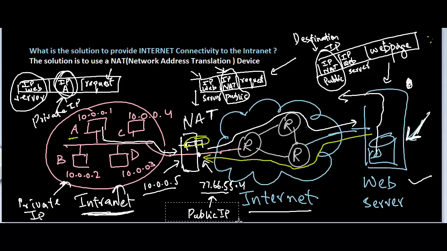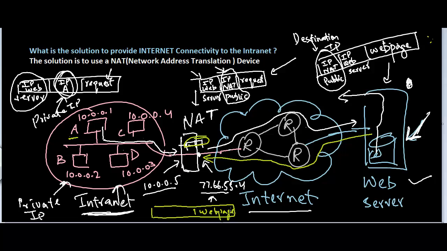Let me just clear up some space here. So it's going to create another packet, the NAT device, and this would be the web page that it has just received.